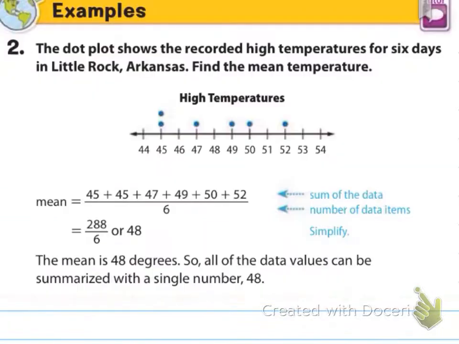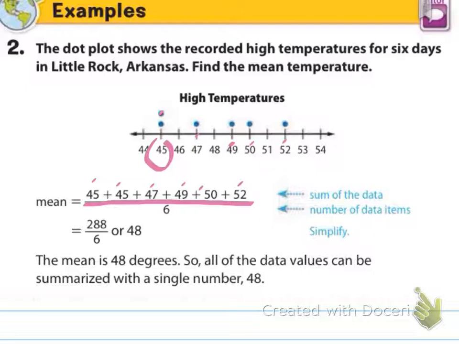All right. Number 2 says the dot plot shows the recorded high temperatures for 6 days in Little Rock, Arkansas. Find the mean temperature. And so if you see the 2 dots, that means that there's 2 values of 45. So make sure that you're writing those out. We've got 45 plus 45. Then we have 47. Then we have 49. 50, and 52.